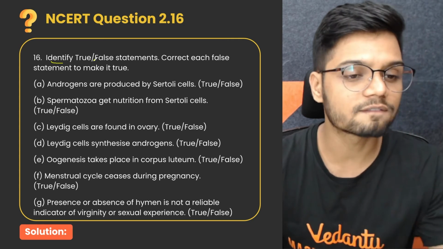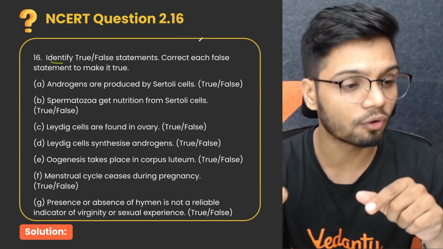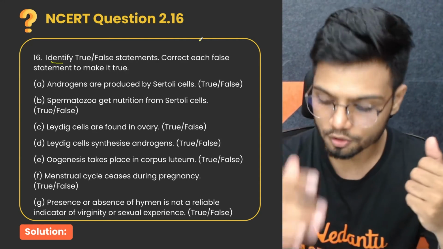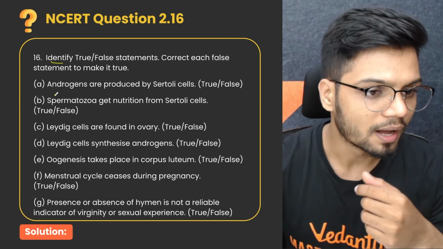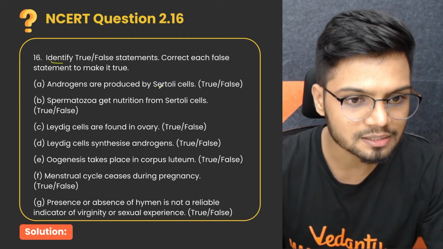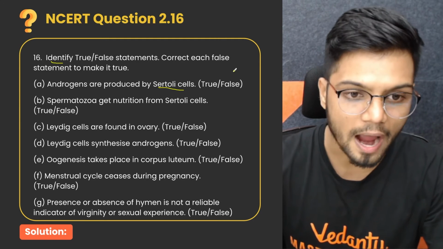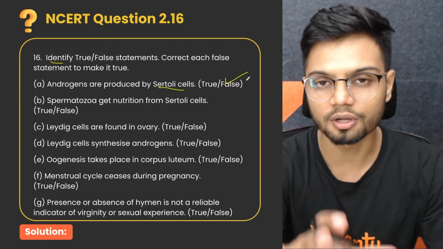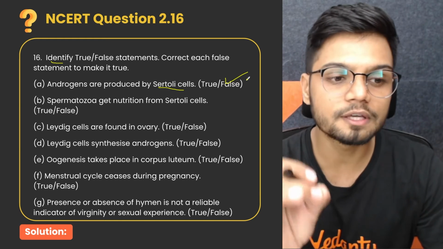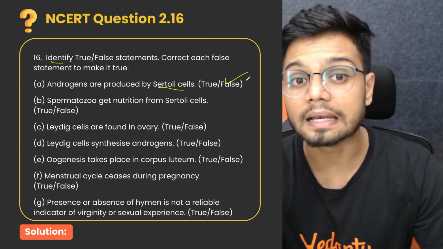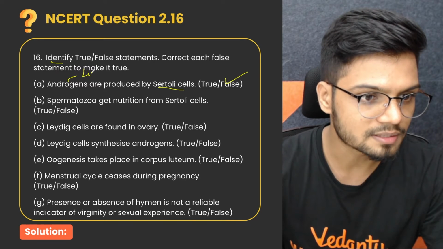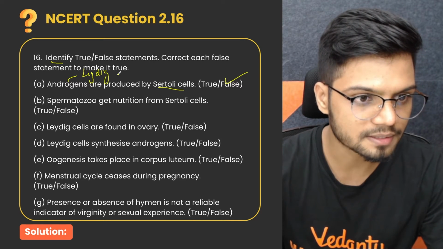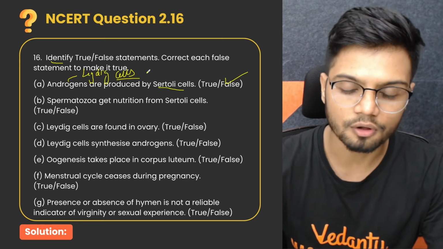Identify the true and false statements. Correct each false statement to make it true. So we're asking you for explanation also. Let's quickly understand. The first one: androgens are produced by Sertoli cells. This is a false statement, because we know androgens are produced by Leydig cells. So this is a false statement.